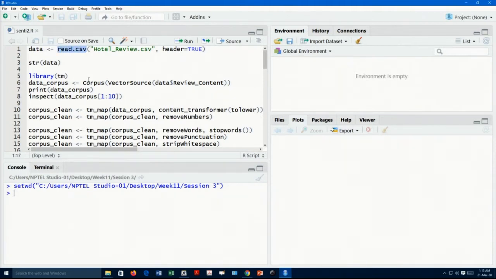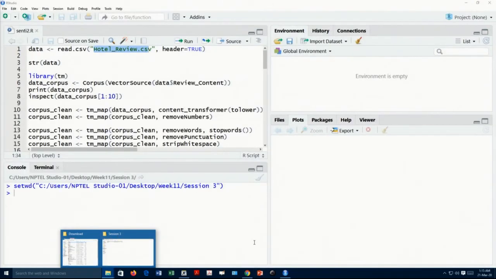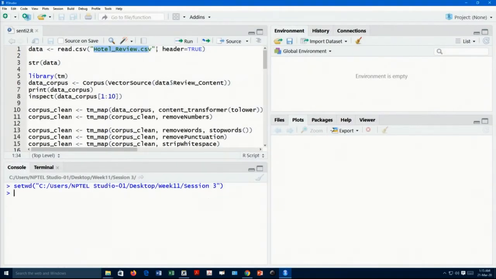Read.csv is the code that reads a CSV file, and the hotel data set is the hotelreview.csv file, the same file we used in session 1 of this week, and header is equal to true.